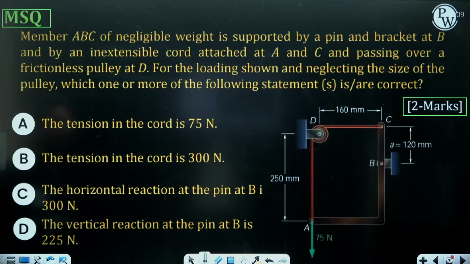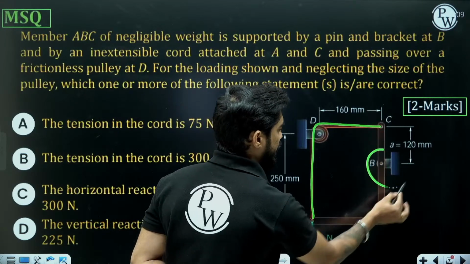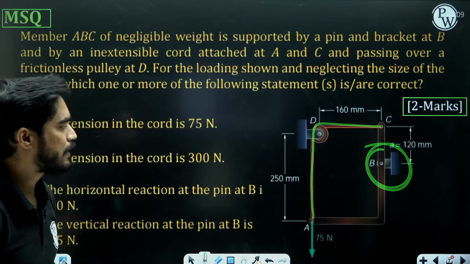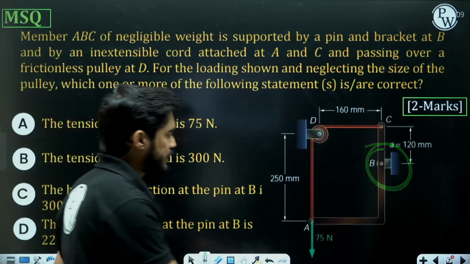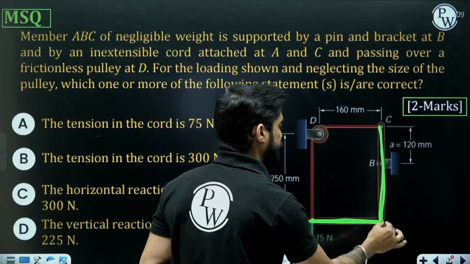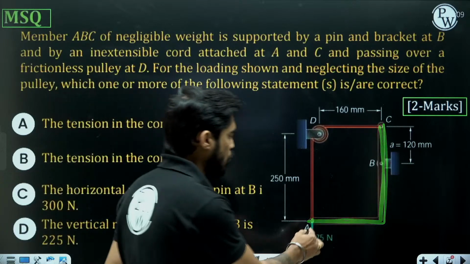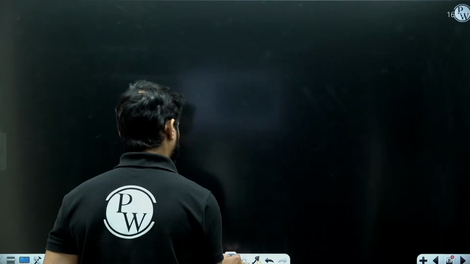So we have these 4 statements. Tension in the cord is 75 Newton, tension in the cord is 300 Newton, horizontal reaction at the pin B is 300 Newton, vertical reaction at the pin B is 225 Newton. So basically we need to find the tension in this cord and the horizontal and vertical reaction at the pin. So what you need to do is draw the free body diagram of this L-shape frame quickly.